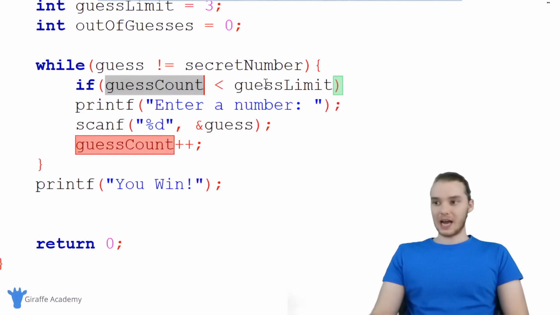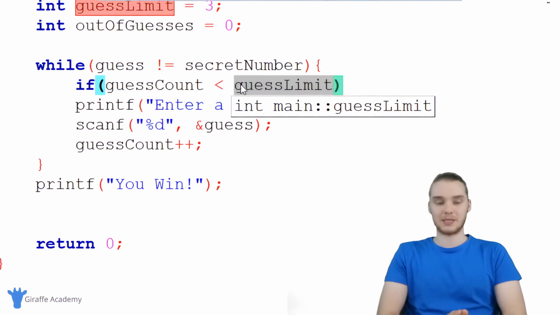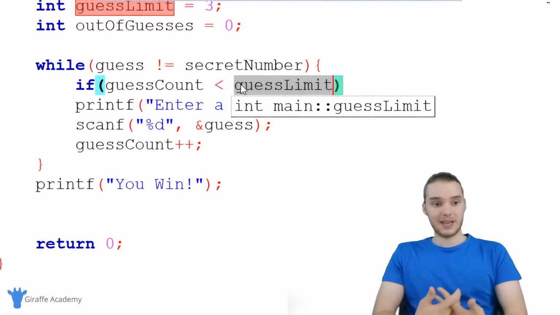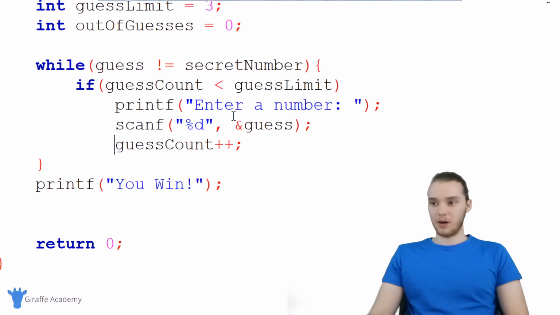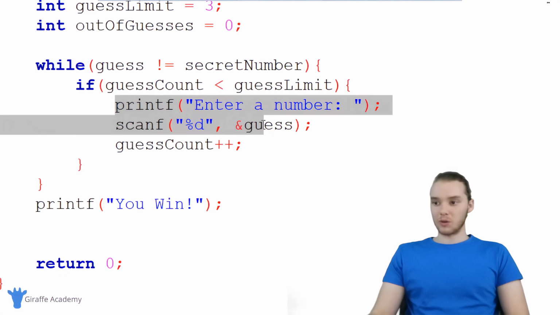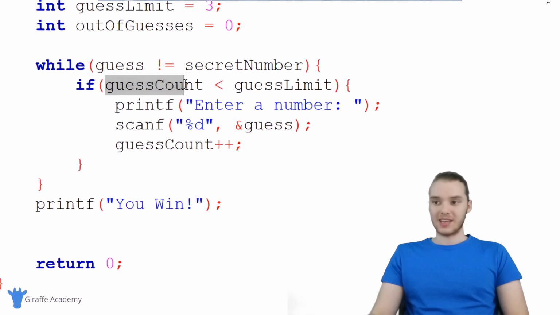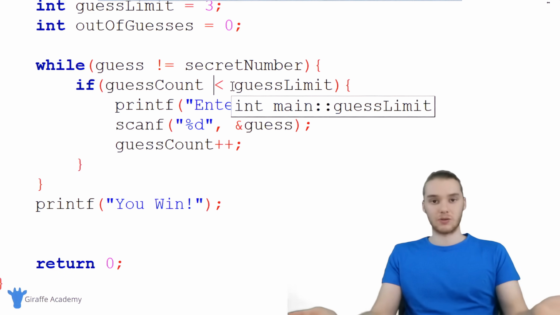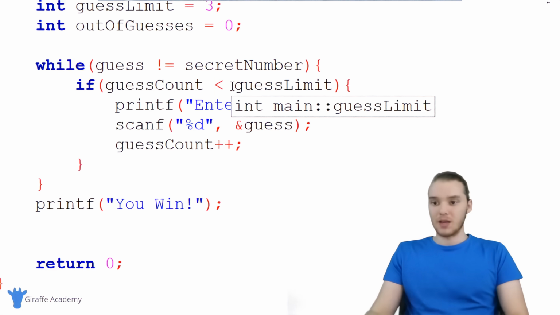As long as the guess count is less than the guess limit, that means they haven't guessed as many times as the limit specifies. Basically, they can guess again, right? So down here inside of this if statement, I'm gonna put all of this code and surround it with curly brackets. So basically, the user can only guess the number. This code will only get executed when the guess count is less than the guess limit, when the user has additional guesses, right? When they haven't guessed as many times as the limit specifies.